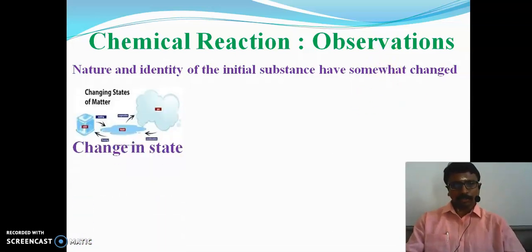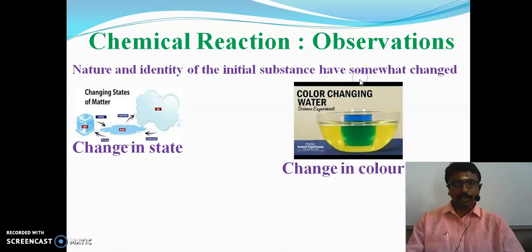The first observation is a change in state. It will change to solid, or liquid, or gas. So these are all the changes in state.